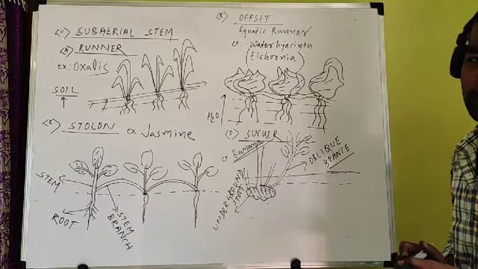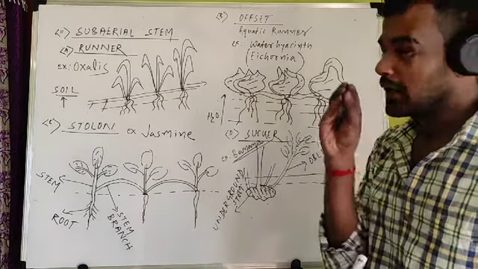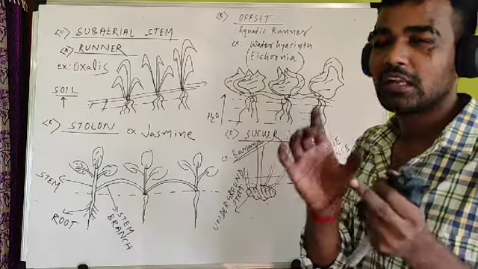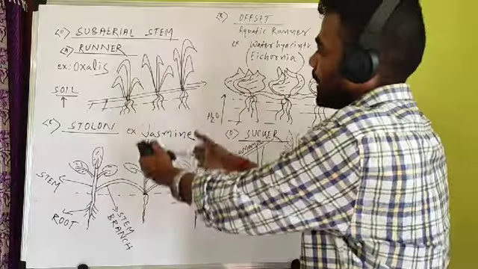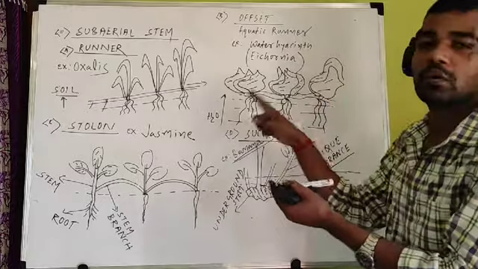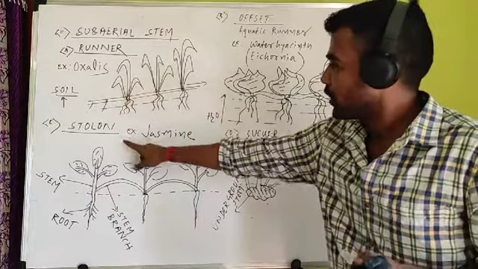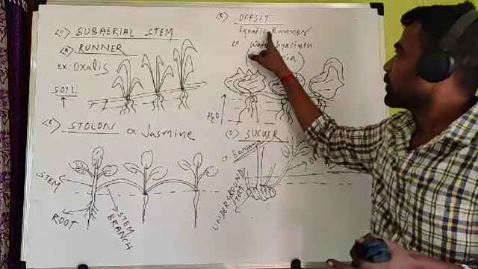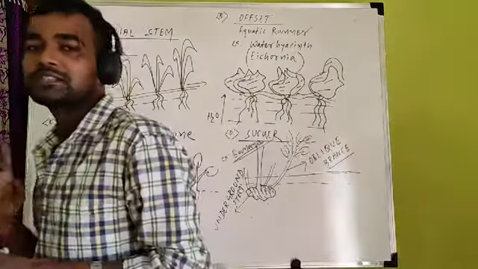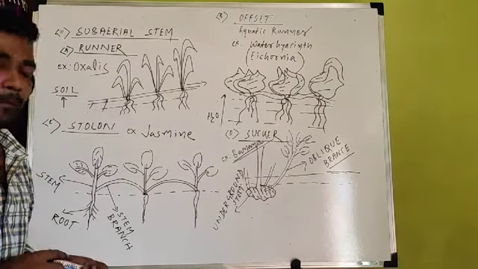Banana, another is chrysanthemum. So here you have to remember, in subaerial modification, no one will ask about the definition. Only a 1 mark question will come, or matching. In entrance exams, sometimes matching will come. Column matching. On one side, runner, stolon, sucker are there. On the other side, examples. You have to match which example is correct. So runner is oxalis or grasses. Stolon is jasmine. And offset is aquatic runner, that is water hyacinth or Eichhornia. And sucker is banana. This completes your stem. So this much about the vegetative propagation by stem.